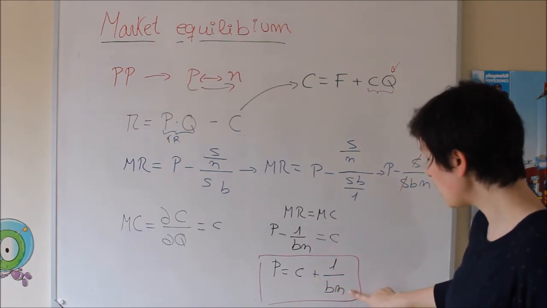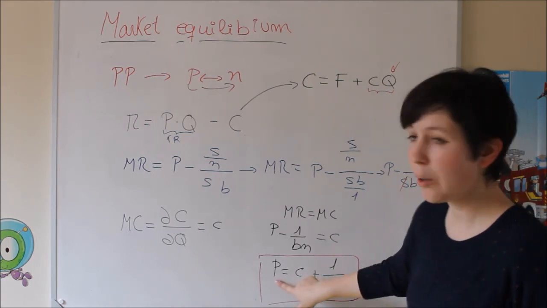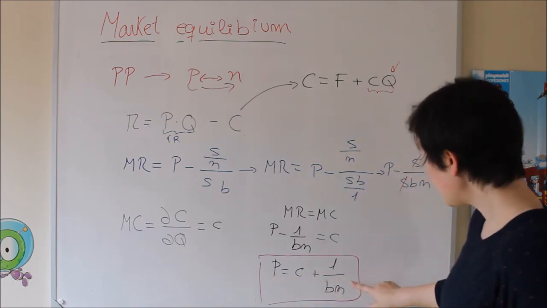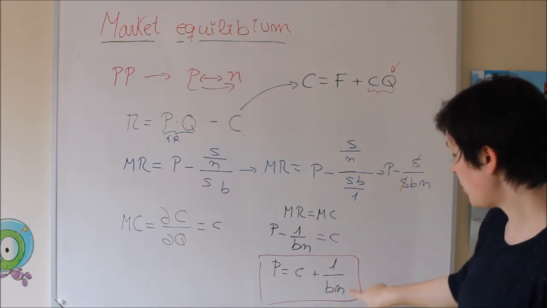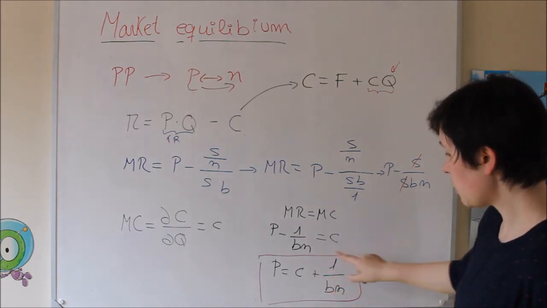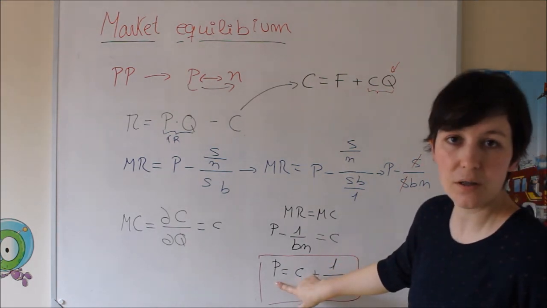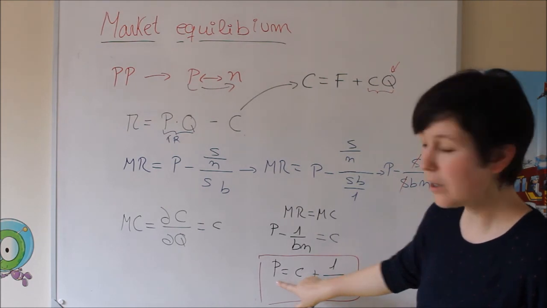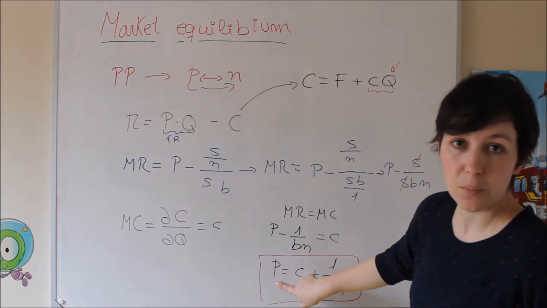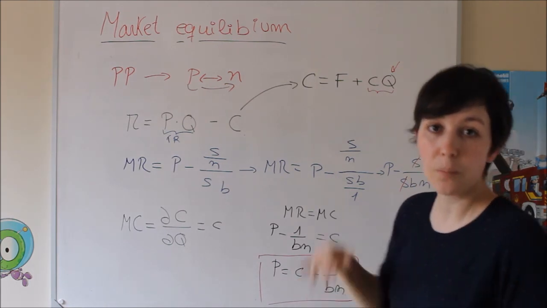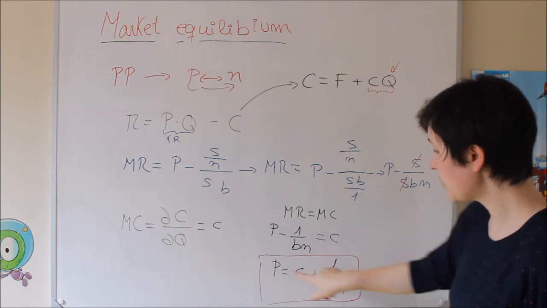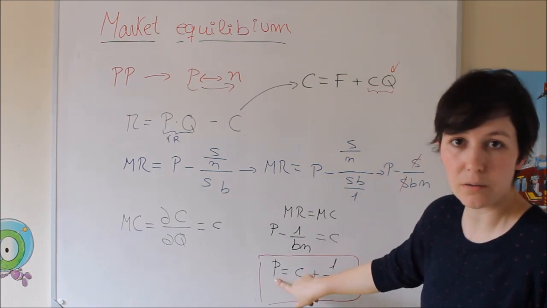So the smaller the number of firms, the higher the price that you can fix. But if the number of firms increases, so this number is going to be smaller, the price that you can fix is going to be smaller, right? So the higher the number of firms, the smaller the price that you can fix. And the smaller the number of firms, you can put a higher price, okay?